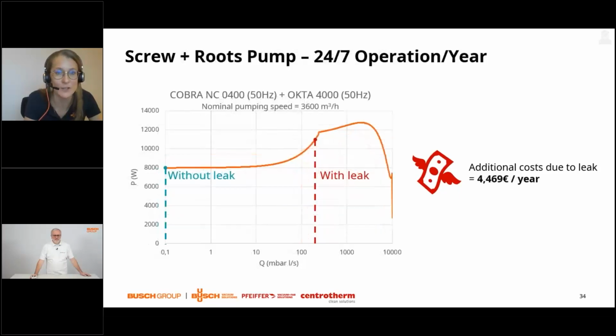And in the last example, we added on top of this screw pump a roots pump. So we get a combined pumping speed of 3,600 cubic meters per hour. We have chosen the same leak rate, 200 millibar liter per second, 24/7 operation during the year. And with this quite big leak rate, we already raise costs to nearly 4,500 euro per year. And this is only for one pumping station. So imagining a production site with several of these, the impact of a leak on the energy consumption is huge. You could buy a very good vinyl record player for this amount of money.